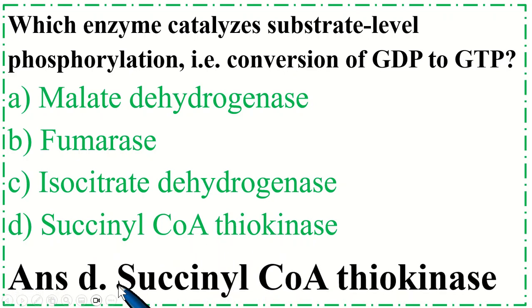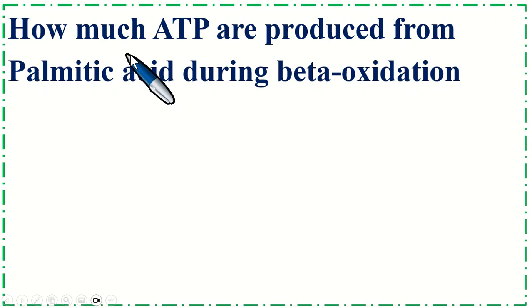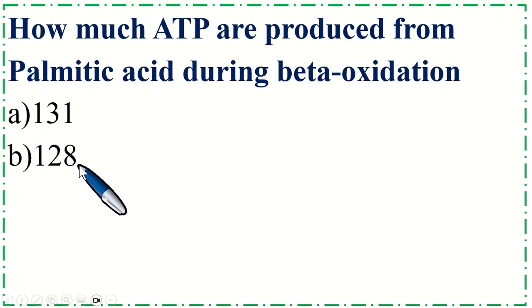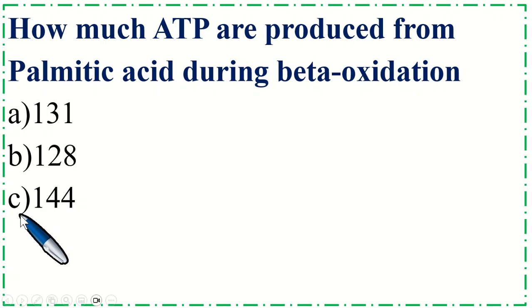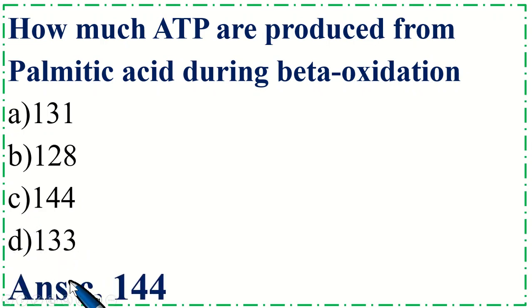Correct option is D succinyl CoA thiokinase. How much ATP is produced from palmitic acid during beta oxidation? Option A 131, B 128, C 144, and option D 133. Correct option is C 144.